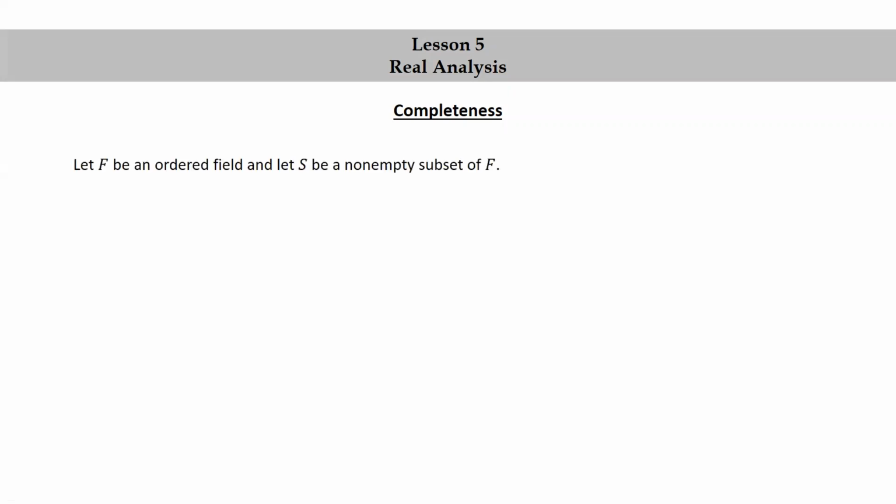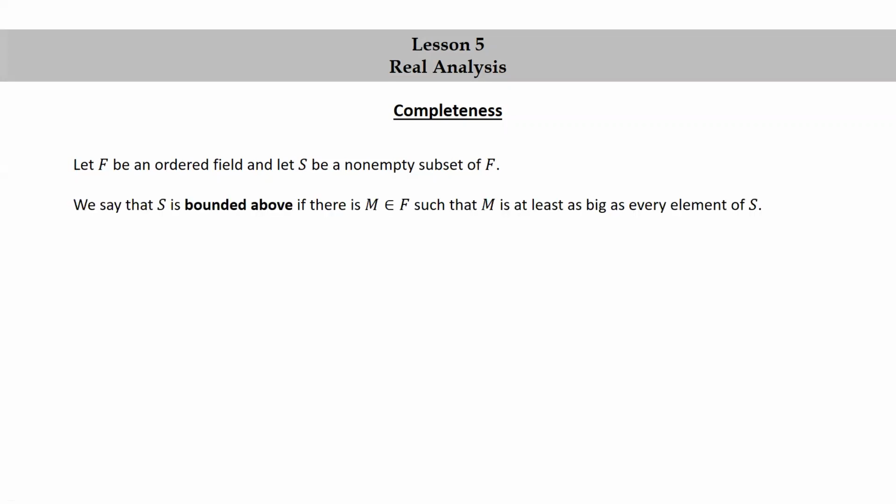Completeness. Let F be an ordered field and let S be a non-empty subset of F. We say that S is bounded above if there is M in F such that M is at least as big as every element of S. Each such number M is called an upper bound of S.